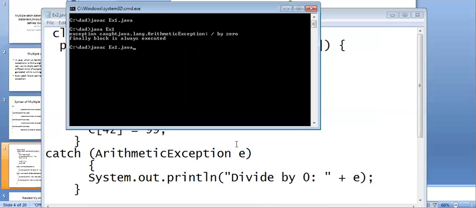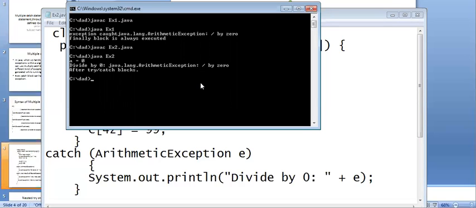Then javac ex2 dot java. The program is compiled successfully. To compile the Java source code we use javac. Then java ex2. What did we get here? a is equal to 0, divided by 0. We got an arithmetic exception.